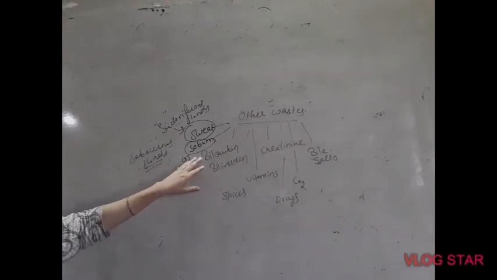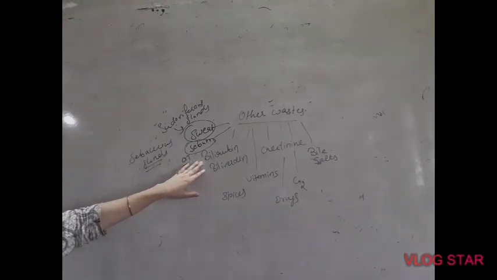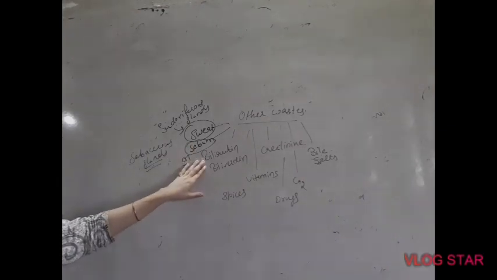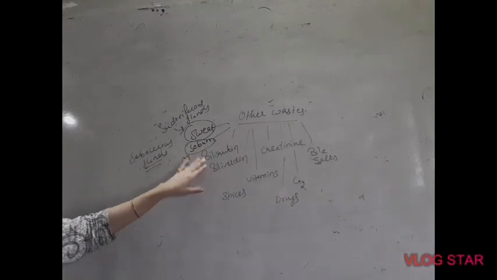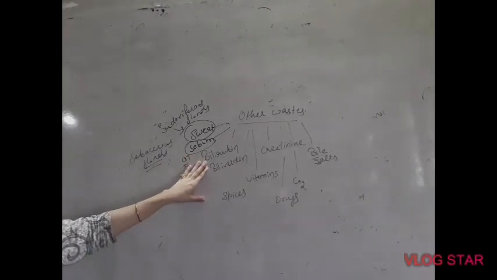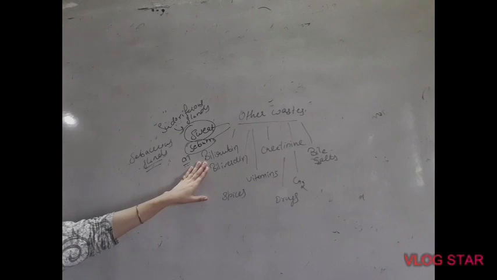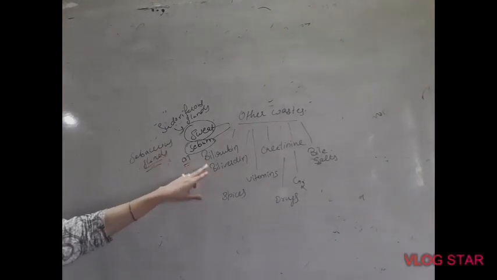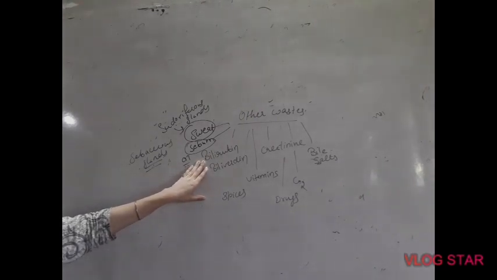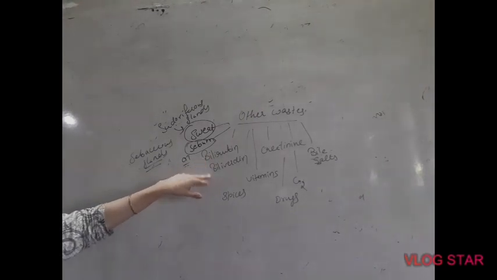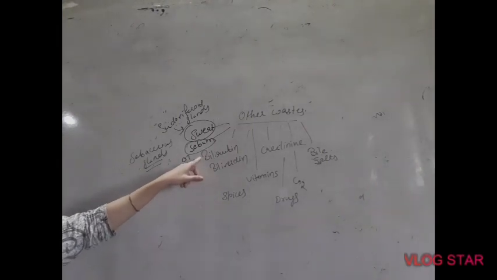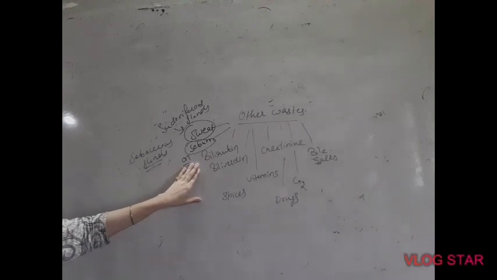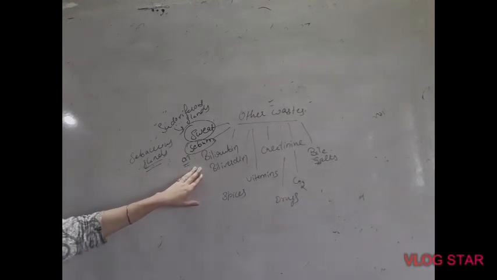Bilirubin and biliverdin are pigments formed in the liver by the broken hemoglobin of dead red blood cells. When worn out, broken or dead RBCs move to the liver, the liver breaks down the hemoglobin. So these end products, bilirubin and biliverdin, are formed by the breaking down of the hemoglobin inside the liver. Both pigments are excreted from our body along with the urine. That is why urine is yellowish in color.